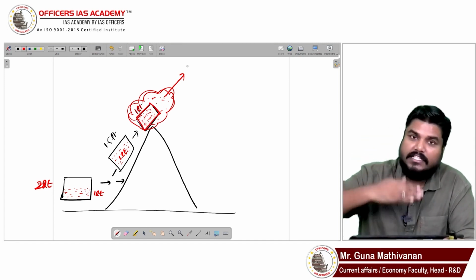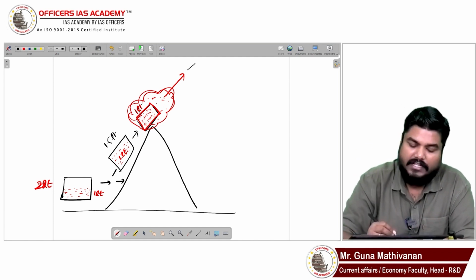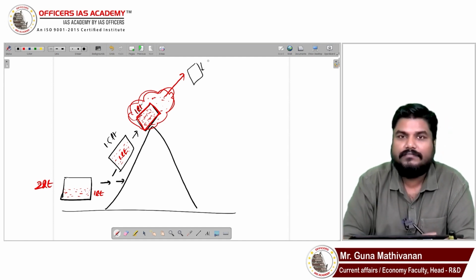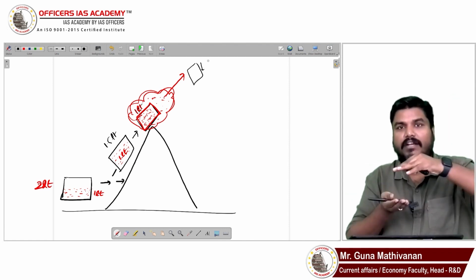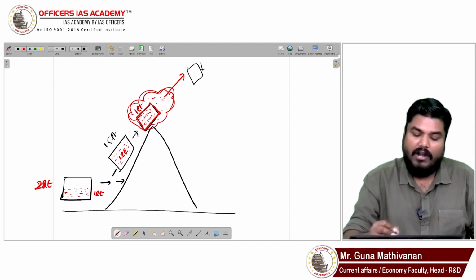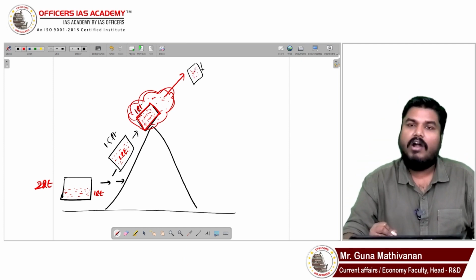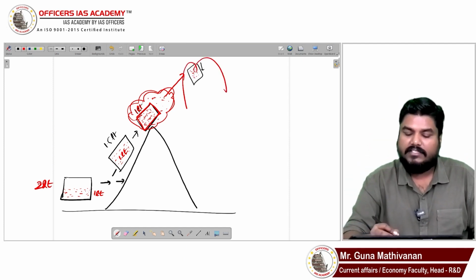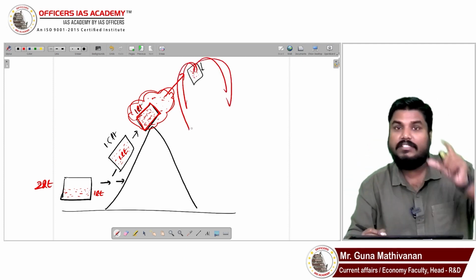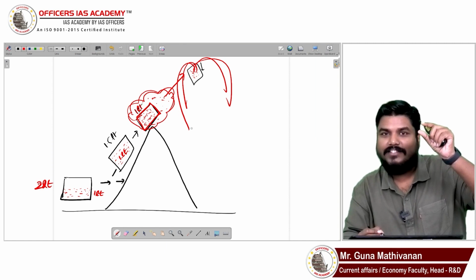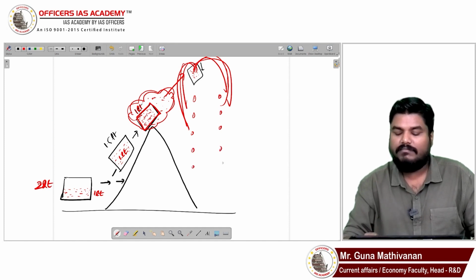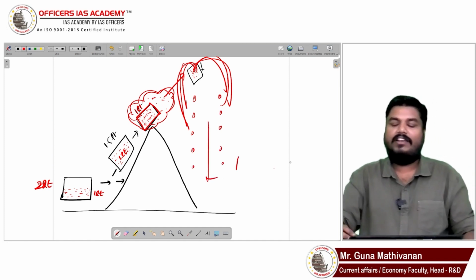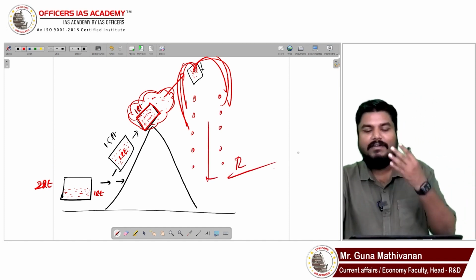When the air particle is further lifted up, the air particle size will be further reduced. When the 1 liter water bottle becomes a half liter water bottle, what will happen? All the water stored in that particle will start flowing outside because the bottle size comes down. Yes or no? When the water flows down because of friction, it will get broken down into small particles, and that is rainfall. That is the precipitation.